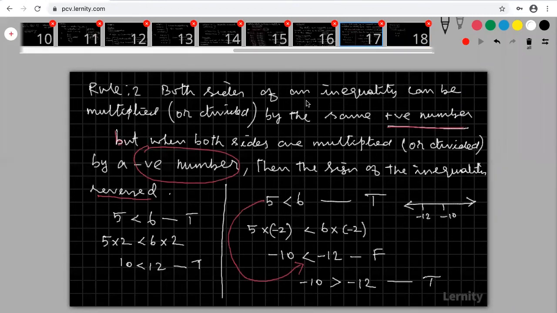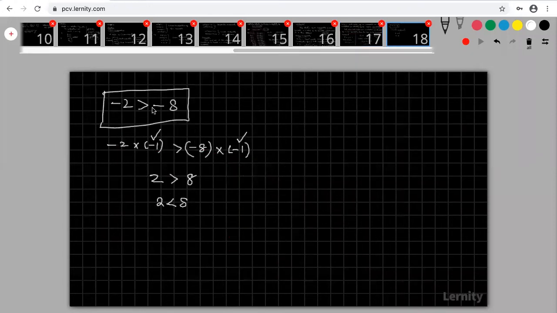Second part says, when you multiply both the sides by a positive number, no problem. Your inequality remains the same. Less than given means you have to follow with less than. Greater than given means you have to follow with greater than after multiplying or dividing. But when both the sides are multiplied or divided by a negative number, then we have to reverse the inequality. Already it is greater than means you take it as less than. Already it is less than means you take it as greater than. Then only it will be true. Are you okay, Harish? Now it is okay.